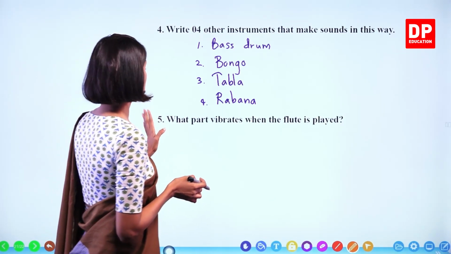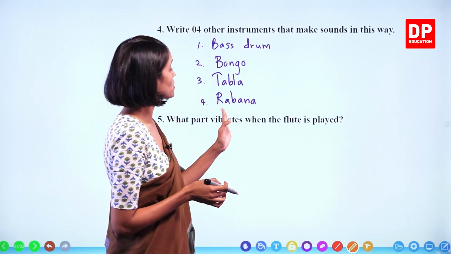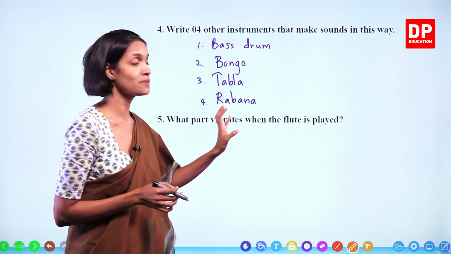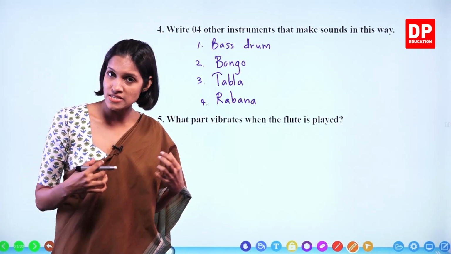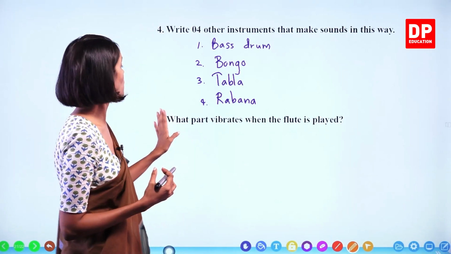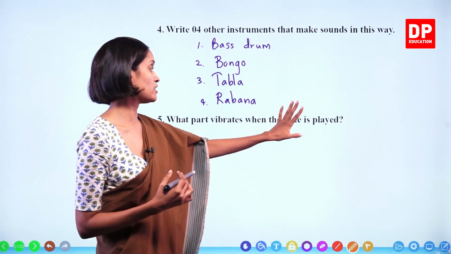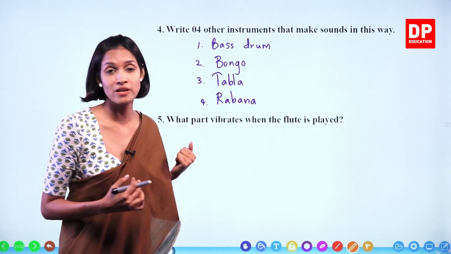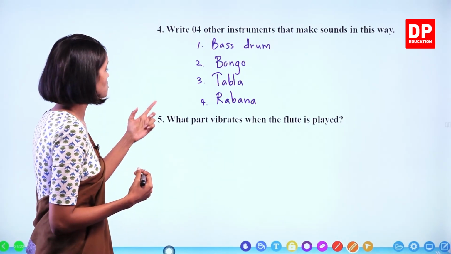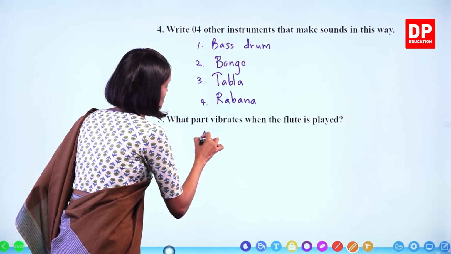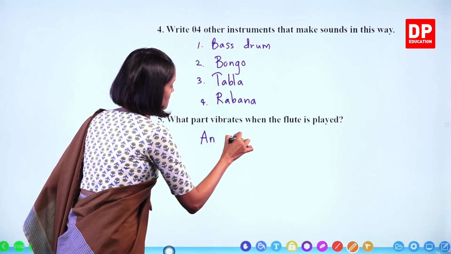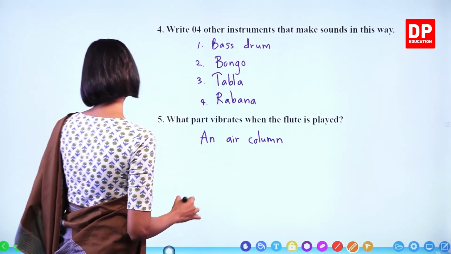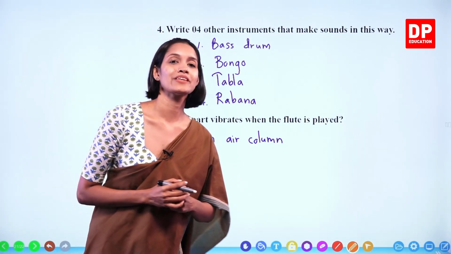Right. Number 5. What part vibrates when the flute is played? Now when you play the flute, what happens? An air column trapped inside is vibrated, okay? So what part vibrates when the flute is played? Flute is a wind instrument. That is because it produces sound by vibrating air columns, right? What part vibrates? An air column. An air column vibrates. Okay?